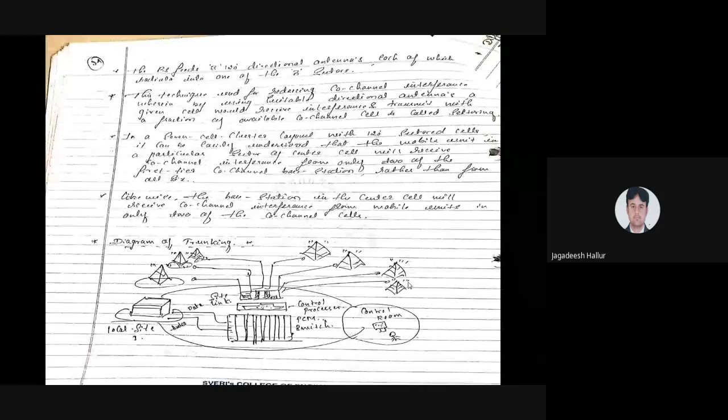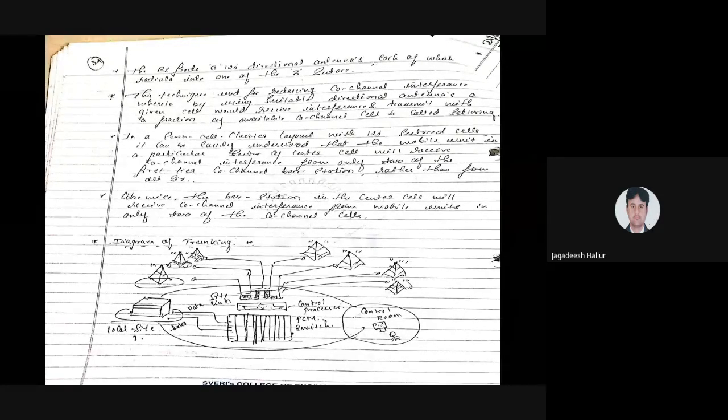Likewise, you have to separate a particular cell into 120-degree sectors or 60-degree sectors. Why does this technique have to be used? To reduce the co-channel interference. We are using the sectoring method for reducing the co-channel interference.